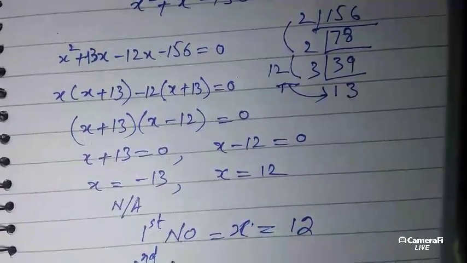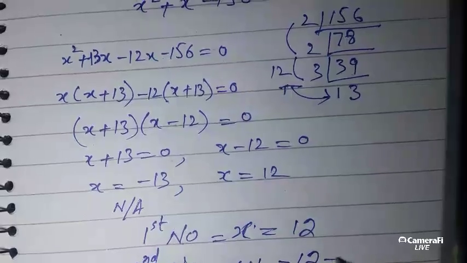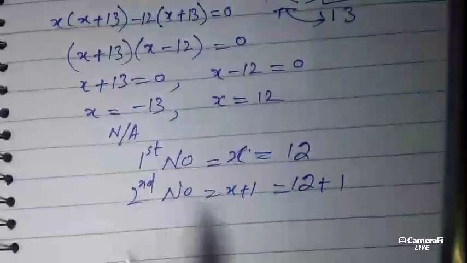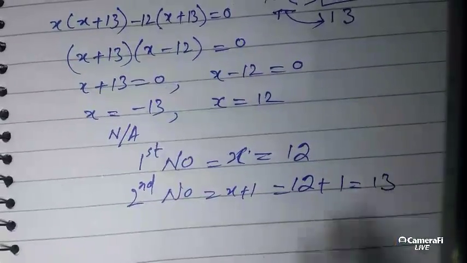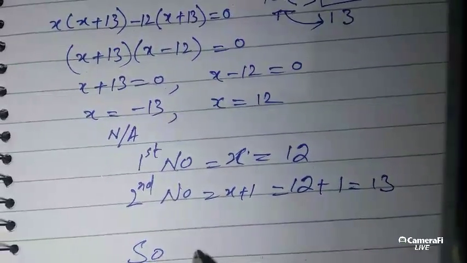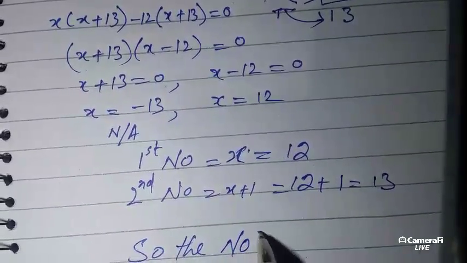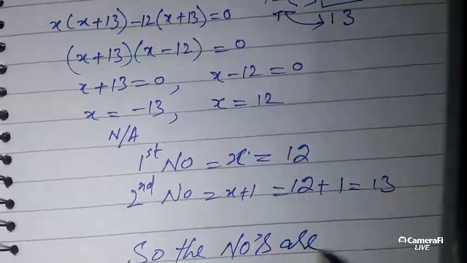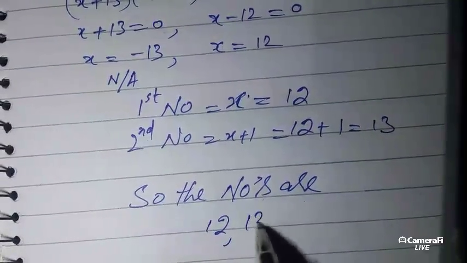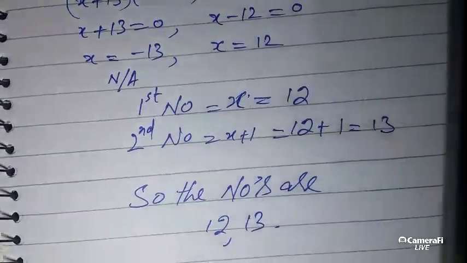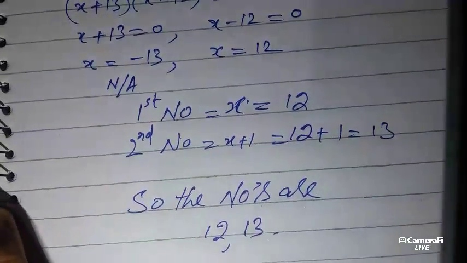Second number is x plus 1, which is 12 plus 1, so it is 13. The second number is 13. So the numbers are 12, 13. This is the answer to the problem.